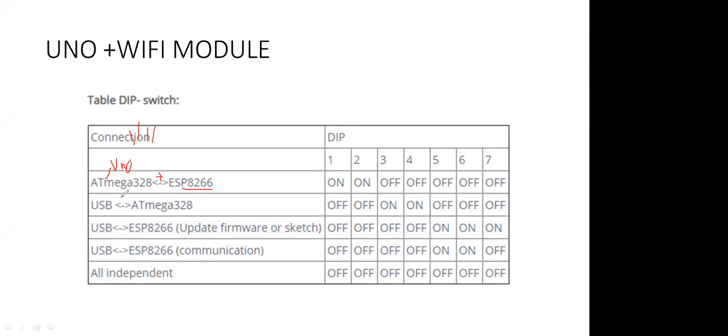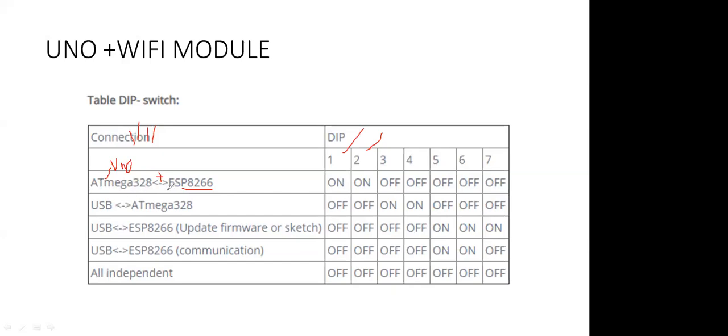When your pin number 2 and pin number 3 are on, then it is connected. I mean you are going to use it as an Arduino Uno plus Wi-Fi module, both integrated and both connected. But at that time, a very important point: when you connect this Wi-Fi module with the Arduino, you cannot upload a program to this device.